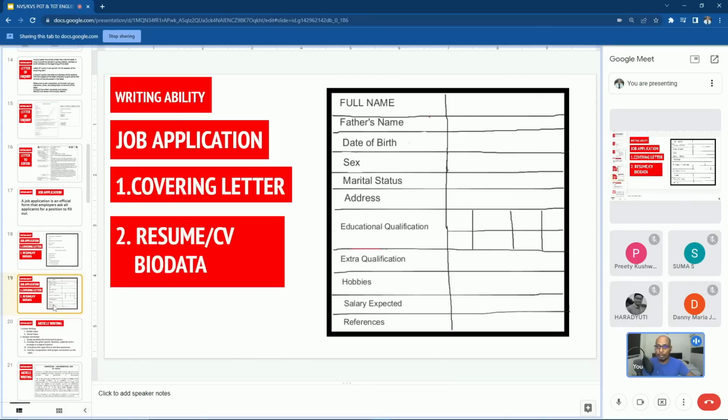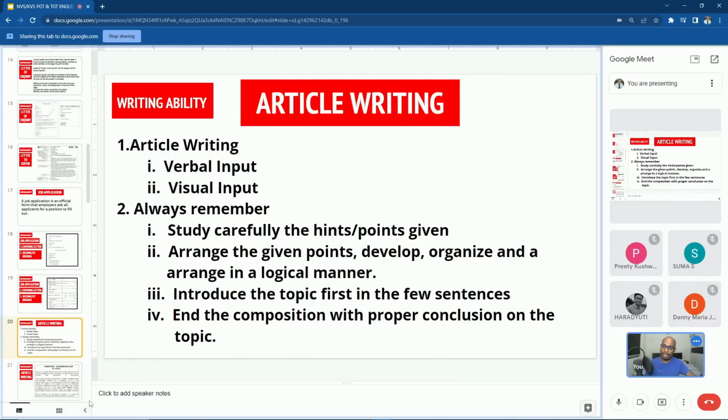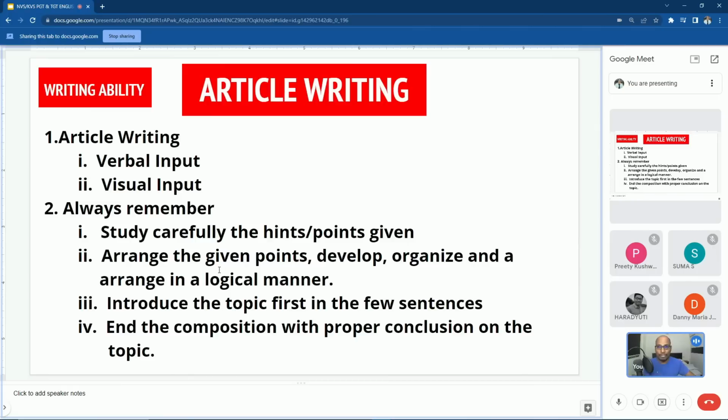Now after job application, the first one is process writing, factual description, report writing. Then the second part is letter writing and job application. Then the next part is writing abilities like article writing, speech writing, and debate writing.